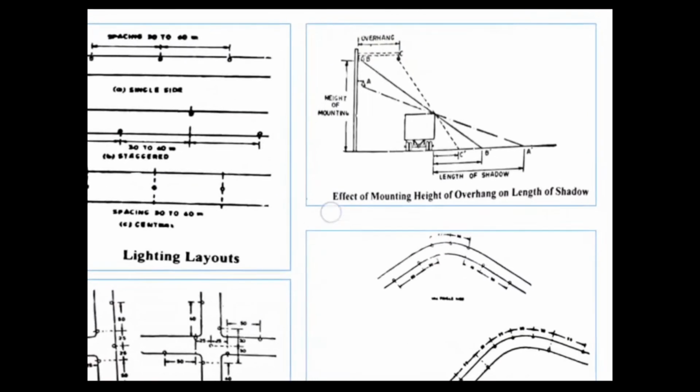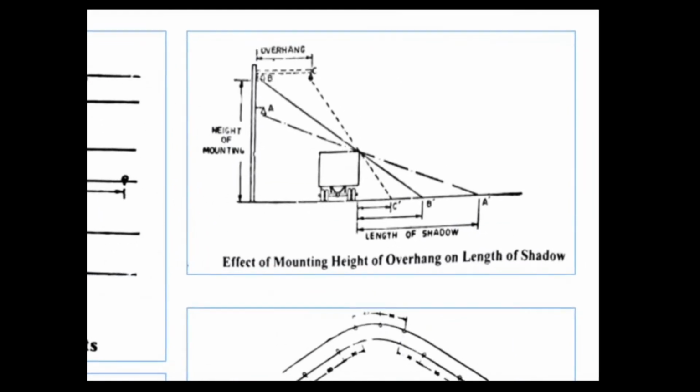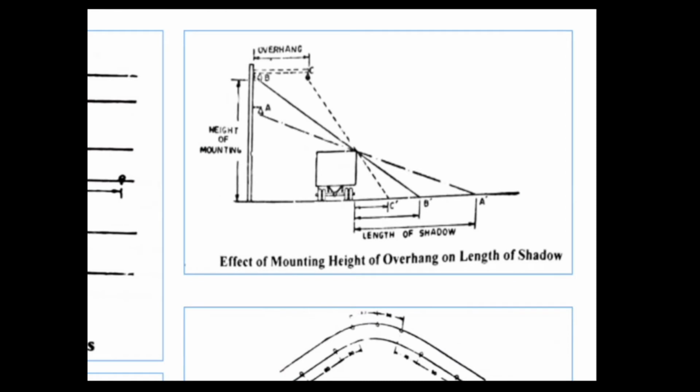Next, if you see the effect of mounting and overhang on the length of the road, here as the height of the pole goes on increasing along with the overhang portion, then we can see the shadow effect of the vehicle onto the road. With the least height of the pole and the least overhang, the shadow is maximum, that is at point A dash. The beam of light or the aim of light from point A to A dash is the aim of light.